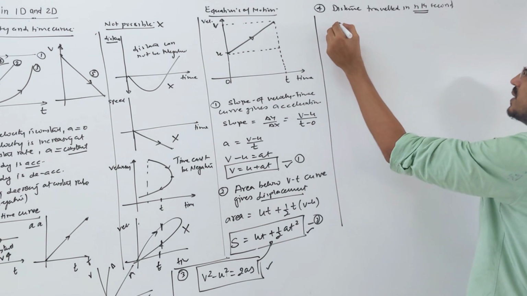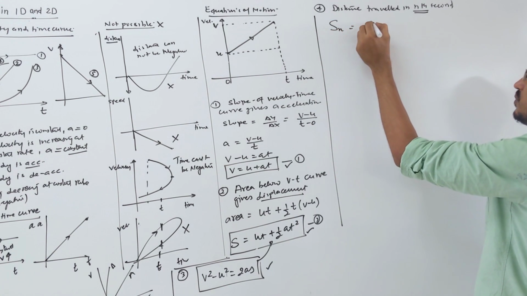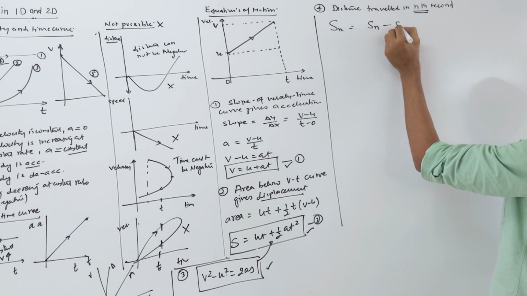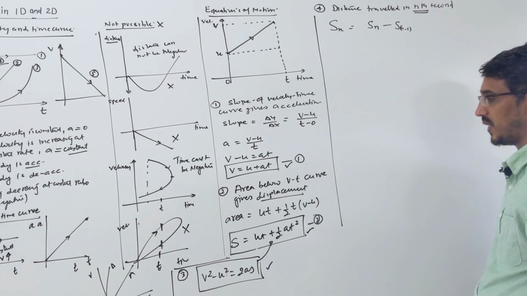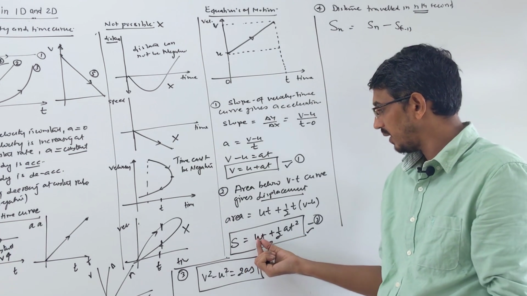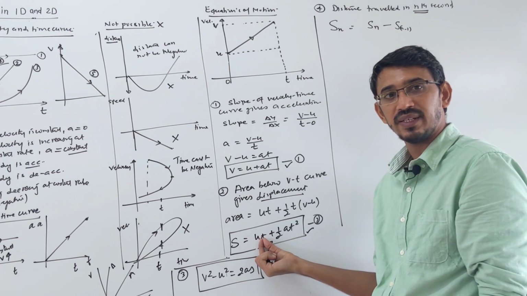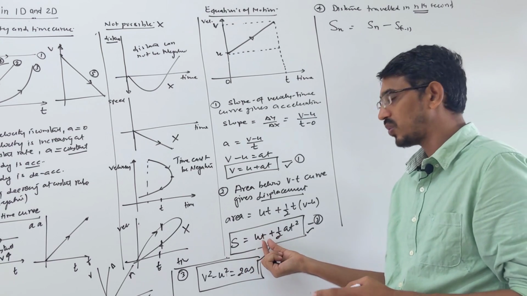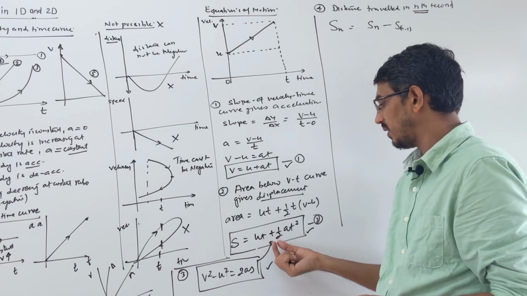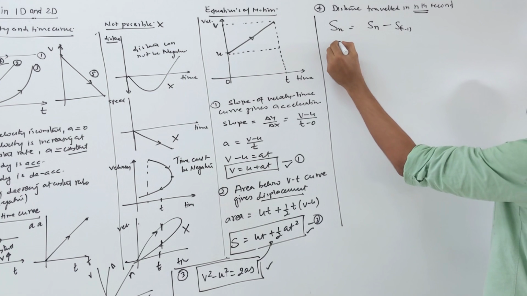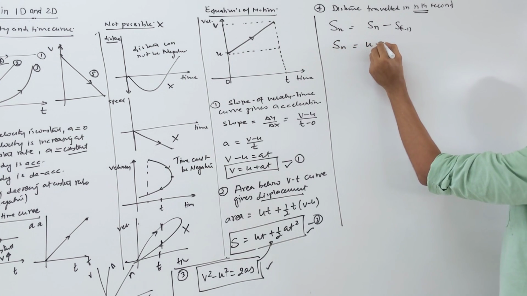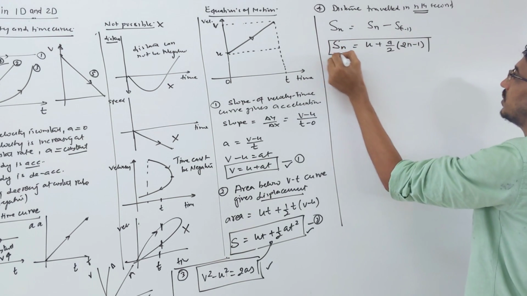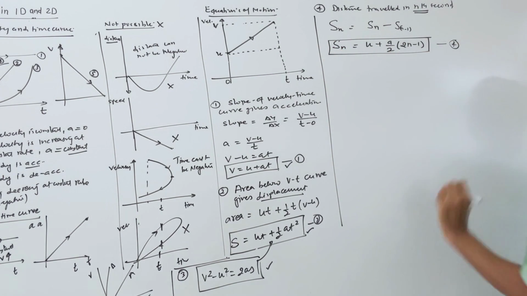So how do you find the distance traveled in the nth second? You find the distance traveled in the given number of seconds, then in n minus 1 seconds. This will give the answer. The same equation, you put here: u into time for 10 seconds, you put 10 here, 10 here, and in the next equation you put 10 minus 1, which means 9 seconds. When you put this here, we get a simple answer. Distance traveled in the nth second is given by u plus a by 2 into (2n minus 1). This is a direct equation, so you can call it your fourth equation of motion, the distance traveled in a particular second.